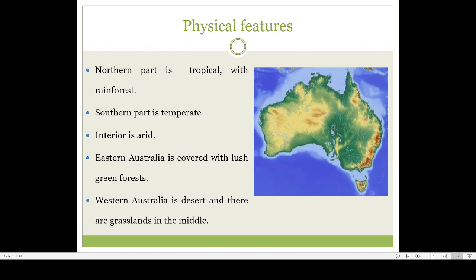So here, if you look at Australia, this is how Australia will be present. I will show you one more map also, maybe it is present here.